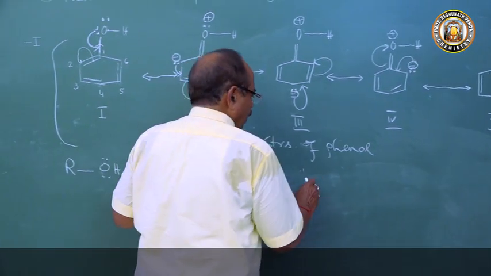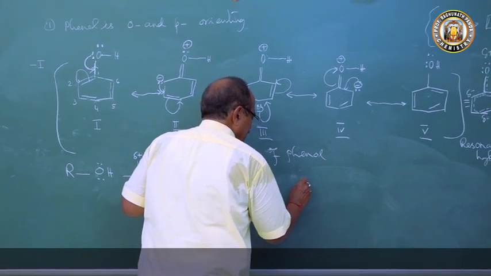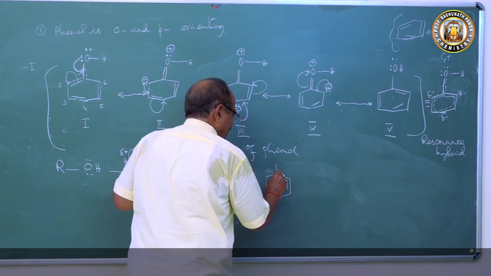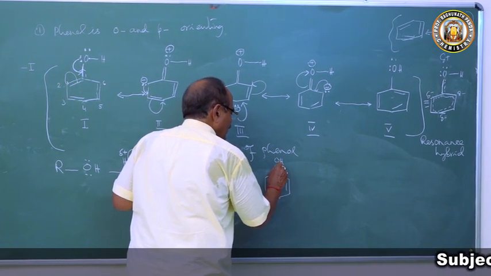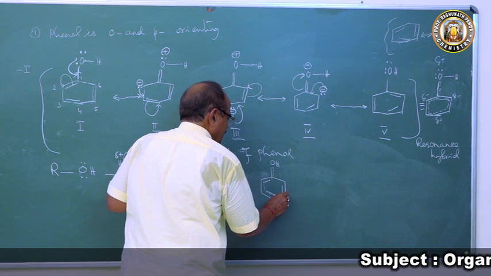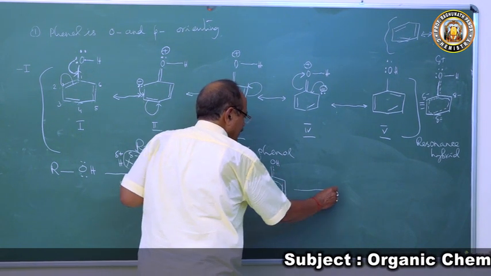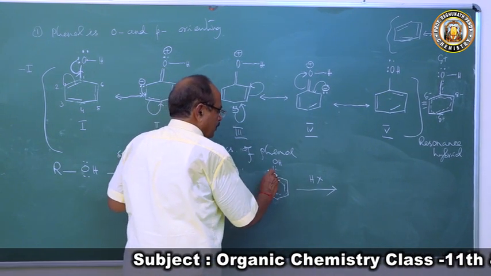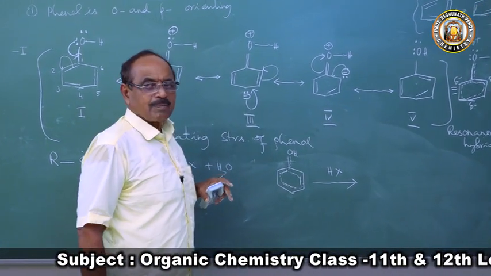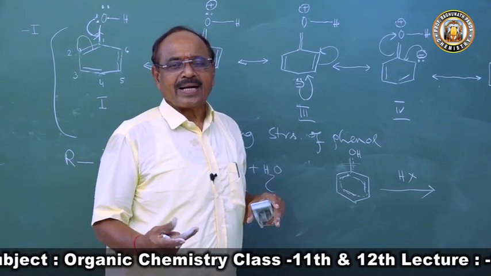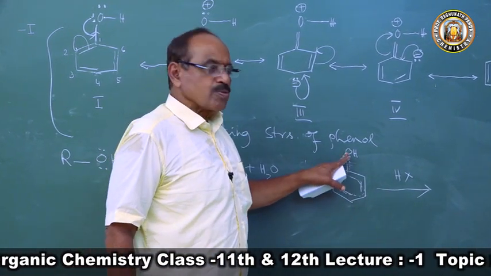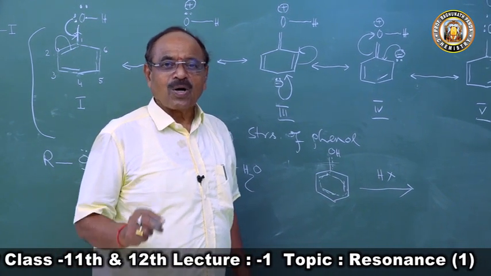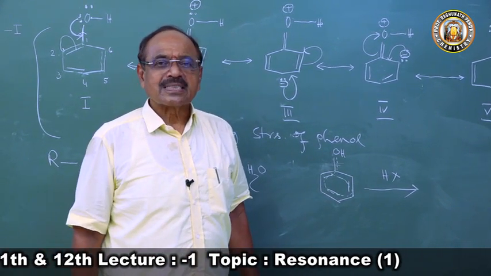If we come to phenol, C6H5OH, what has happened? The carbon-OH bond has double bond character because of the delocalization. The moment we add HX, this bond cannot break. The energy required for cleavage of the carbon-OH bond is much more than that. Hence, phenol does not undergo nucleophilic substitution reaction.